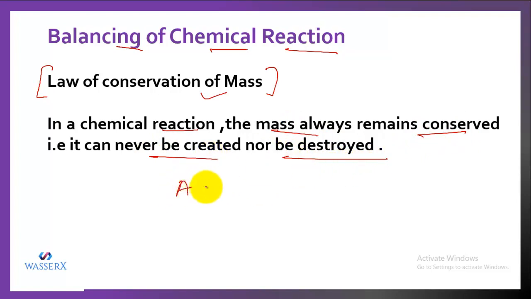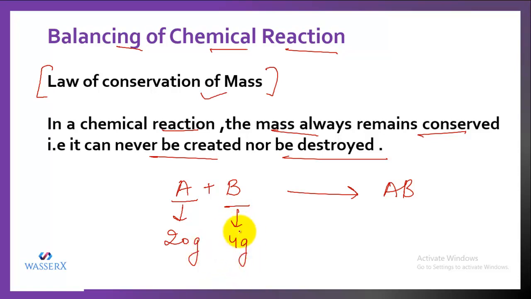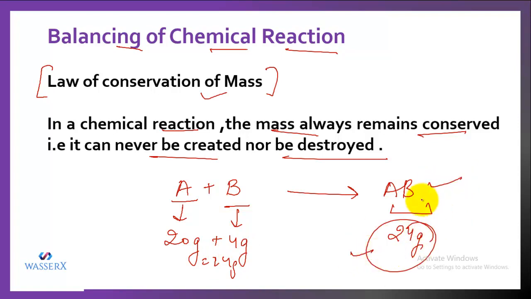Let's take an example. If I say there is a chemical reaction in which the reactants are A and B, and they are reacting to form AB. Let's say the mass of A is taken as 20 grams and for B it is 4 grams. So this product will have a mass of 24 grams, because the overall mass of the reactants was 24 grams. Obviously there is one product, so the whole mass should be of this AB, that is 24 grams. It cannot have 20 gram mass or 22 gram mass or 24.5 gram mass or 25 grams.